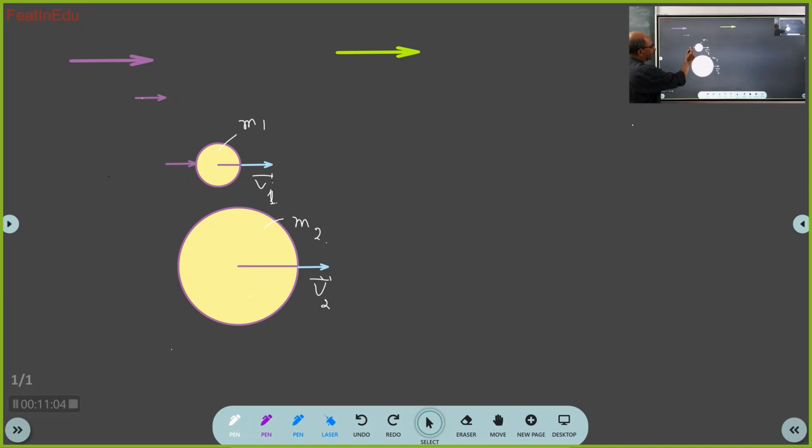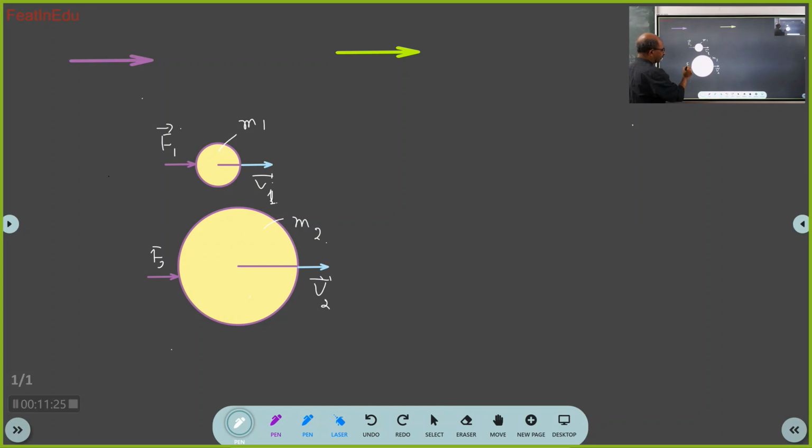And keep it here. I will take a force vector and keep it here. And I will also take another force vector and keep it here. Now you see, I am applying force to this body, F1 bar and F2 bar. Now look at the two forces. Same magnitude, same direction. So F1 bar is equal to F2 bar.